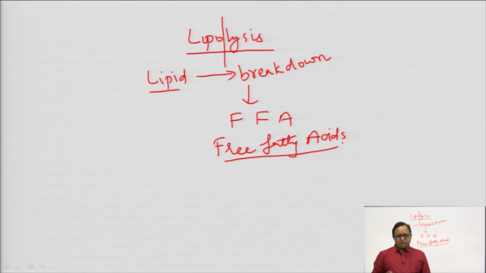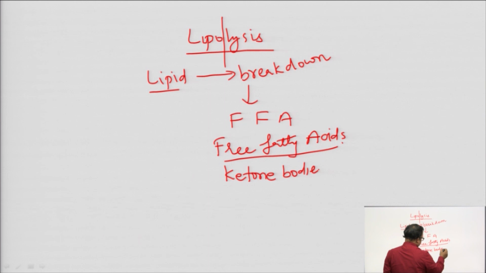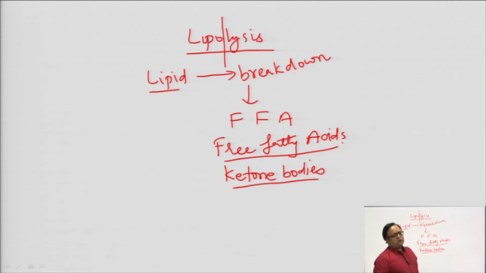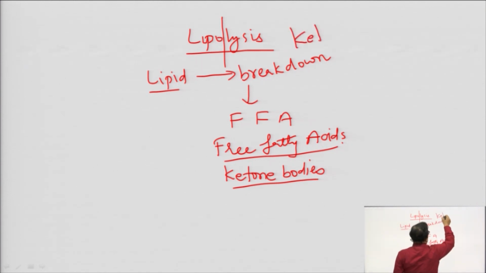Now, these free fatty acids are converted into the ketone bodies. I have told you earlier that one characteristic of diabetes mellitus is the ketonemia.